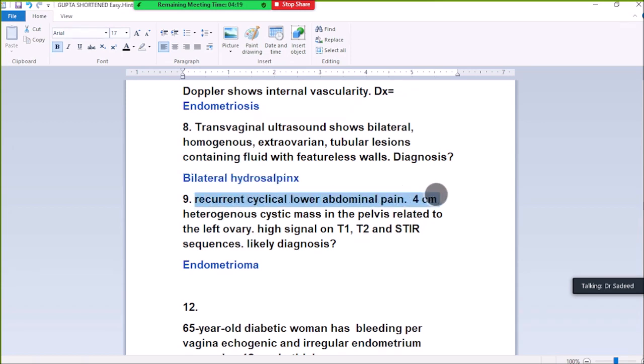9. Recurrent cyclic lower abdominal pain, heterogeneous cystic mass related to the left ovary, high signal on T1 and T2 and STIR sequence, cyclic pain, diagnosed endometrioma.